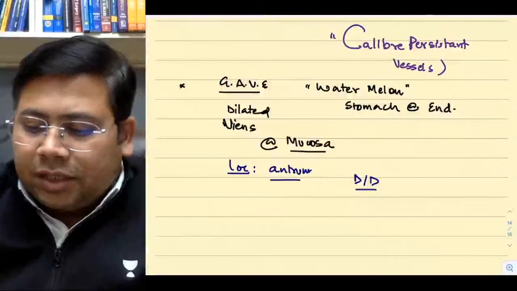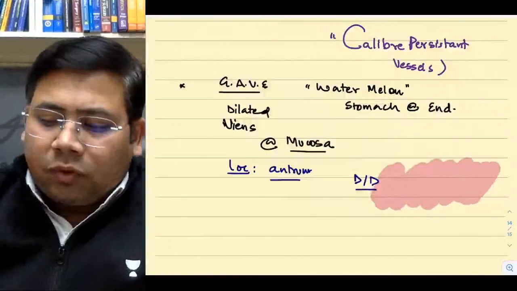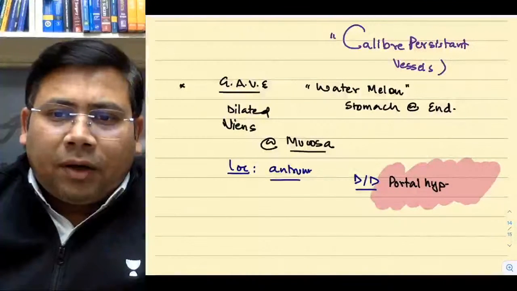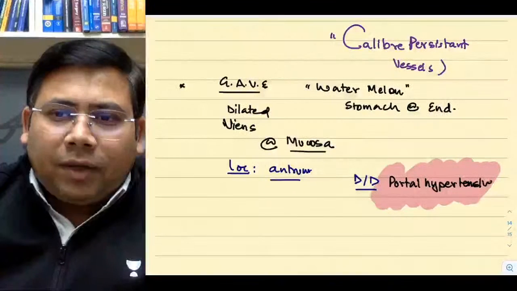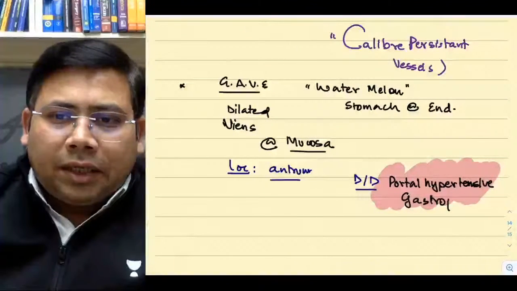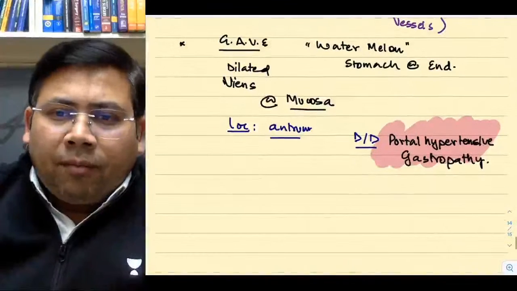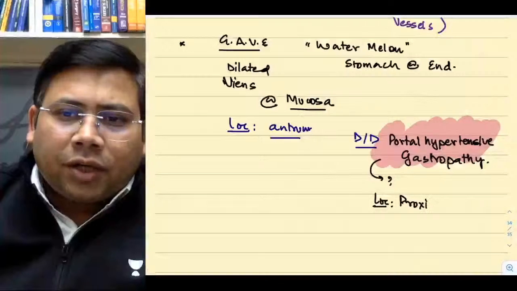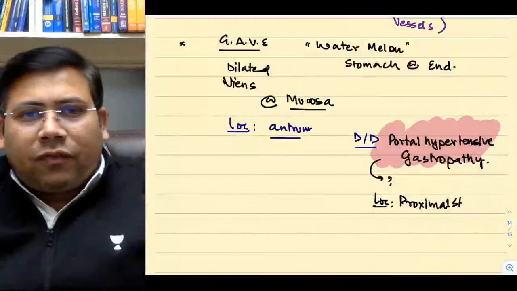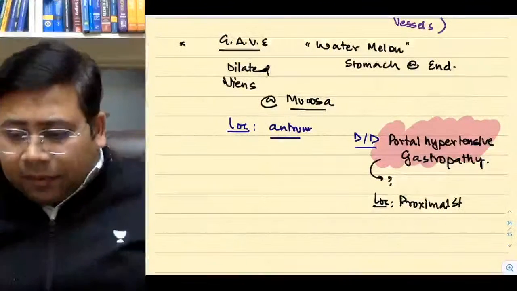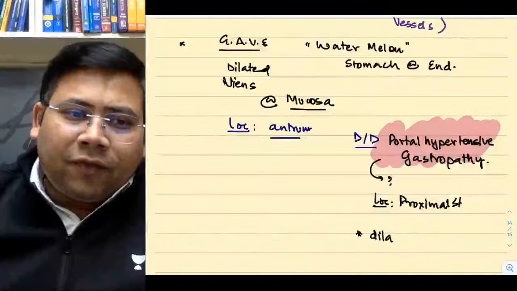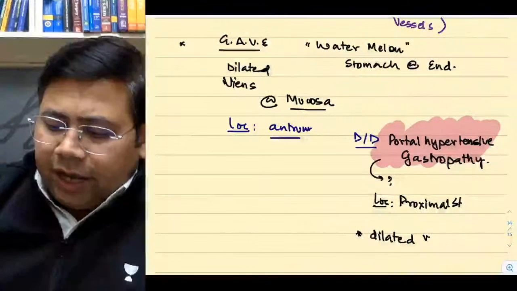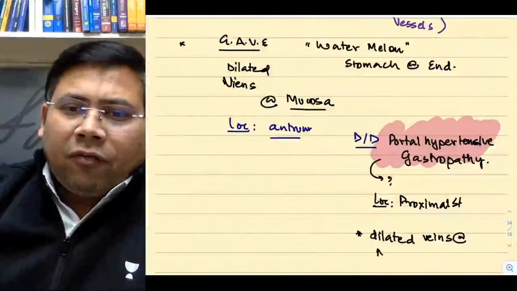What is the closest DD of GAVE? Answer is portal hypertensive gastropathy. Yes or no? Now remember, what is the difference between them is the location. The location of portal hypertensive gastropathy is proximal stomach. The location of GAVE is distal stomach, that is antrum. Here also there are dilated veins at the level of mucosa.